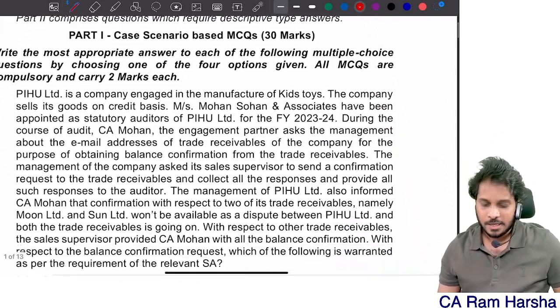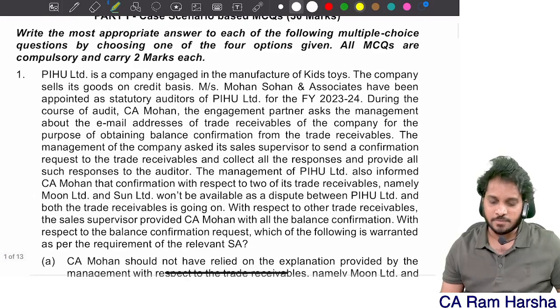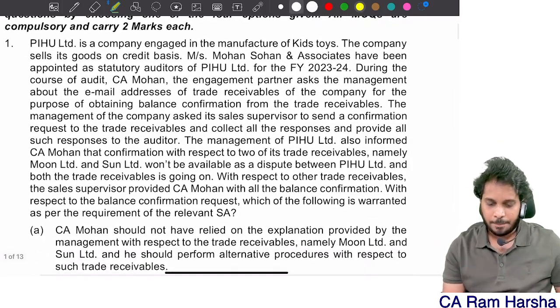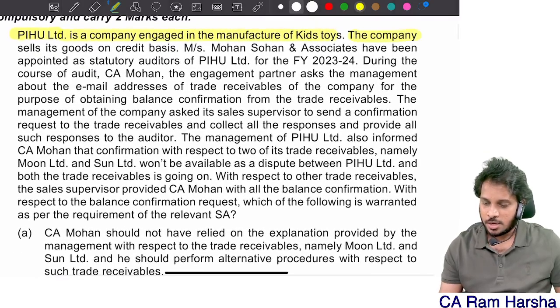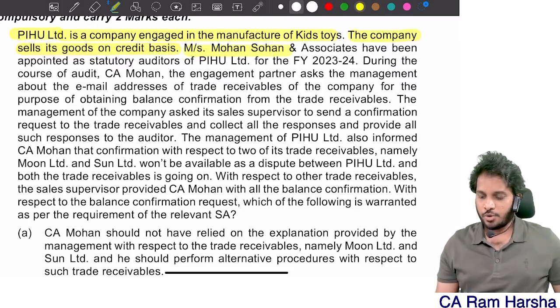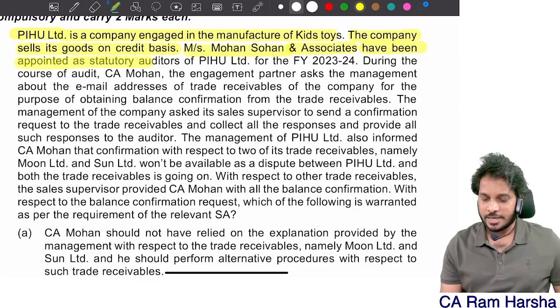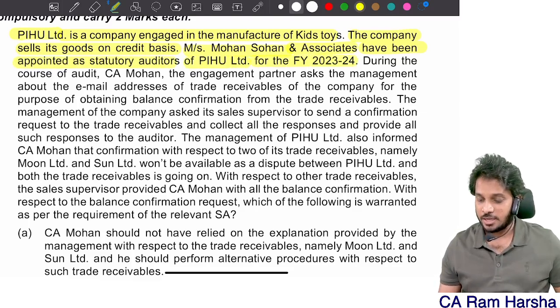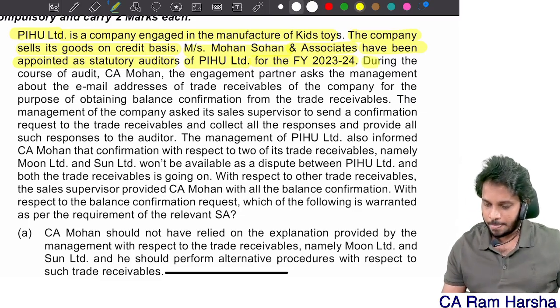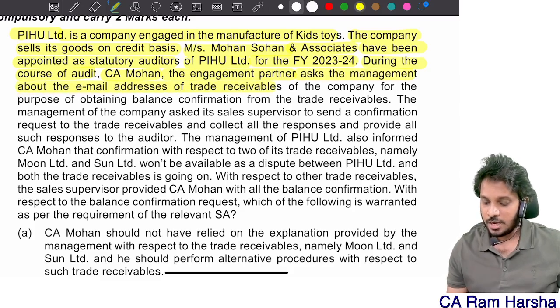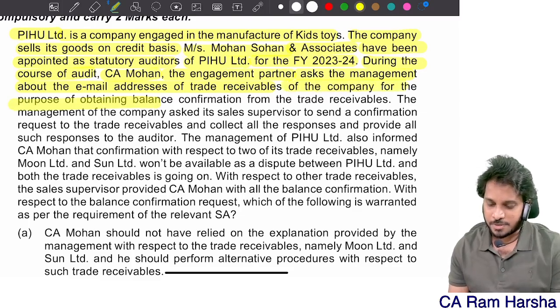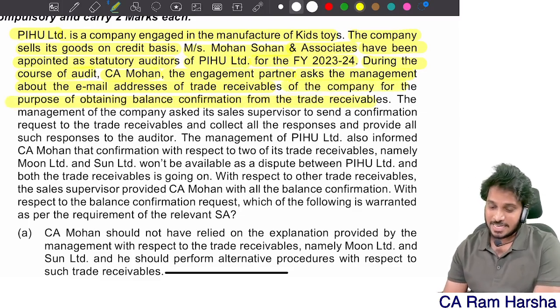That's it. So let's begin directly the MCQs. Pihu Limited is a company engaged in manufacturing of kids' toys. The company sells its goods on credit basis. Mr. Mohan Sohan and Associates have been appointed as stat auditors of Pihu Limited for the year 23-24. During the course of audit, CA Mohan, the engagement partner, asks the management about email address of trade receivables of the company for the purpose of obtaining balance confirmation from the trade receivables.